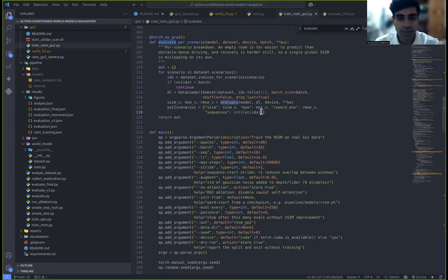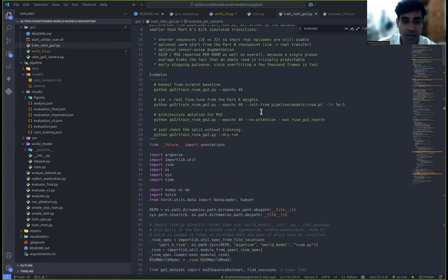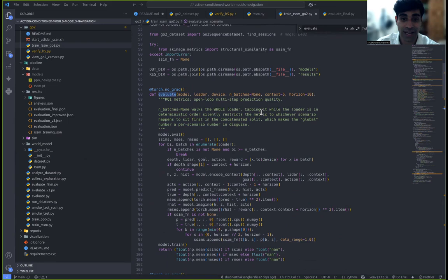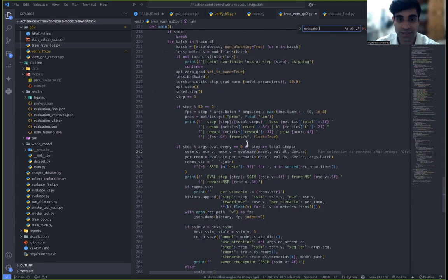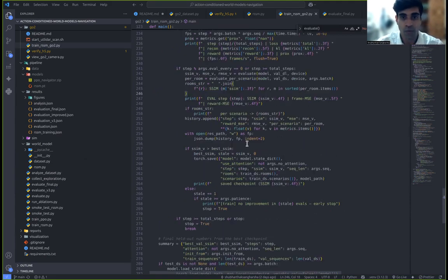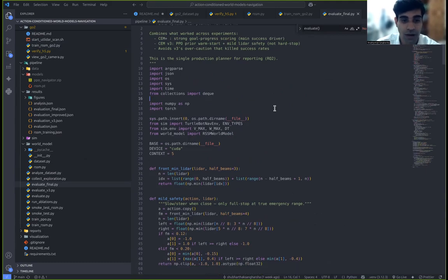Now, coming to the training, this is the training loop. The script runs the same RSSM class on the real Go-To data. It imports the RSSM.py directly rather than duplicating it, deliberately. Same architecture, same loss, only the data loader changes. And then the evaluate function is one of the highlights, because it's where the per-scenario SSIM numbers from my results actually come from. This one does all the work by itself.